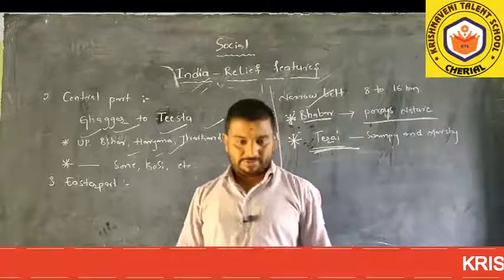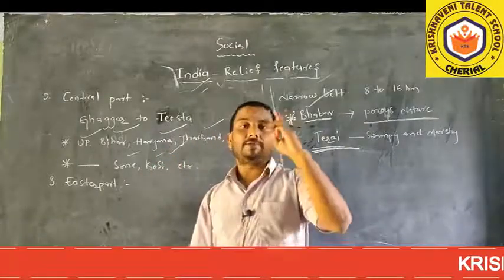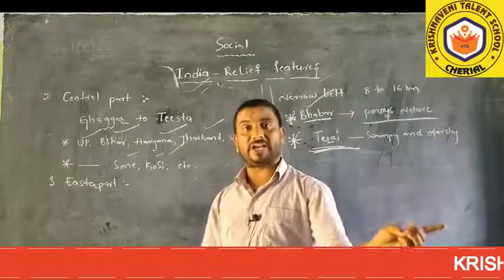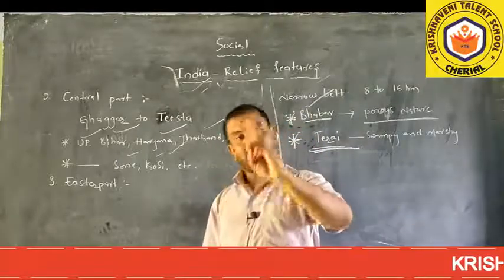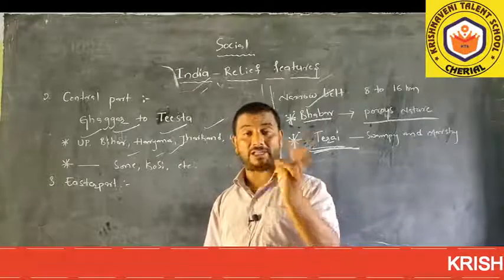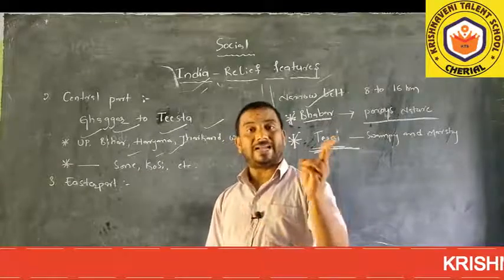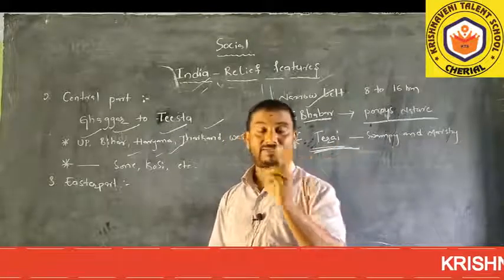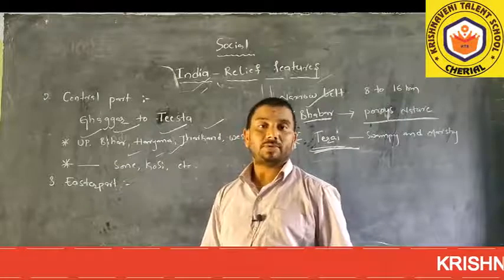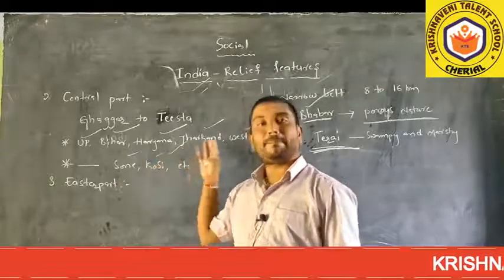Once again I remind you, the Indo-Gangetic plains consist of 3 divisions: western part, central part, eastern part. The western part was formed by the Indus, the central part was formed by the Ganga river, and the eastern part of the Gangetic plain is formed by the Brahmaputra. Right? So this is about the Indo-Gangetic plain.